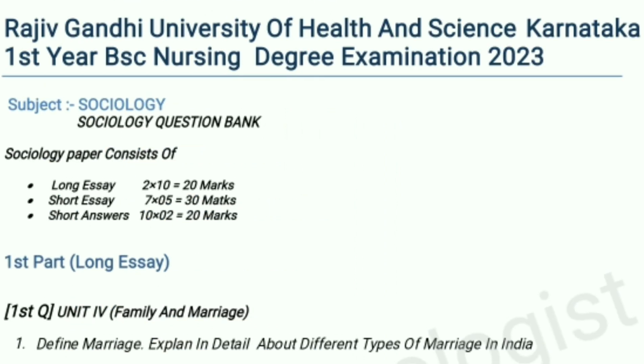The sociology question paper consists of 3 parts. The first part is long essay, which carries 10 marks; the second part is short essay, which carries 5 marks; the third part is short answers, which carries 2 marks. So our first part is long essay.